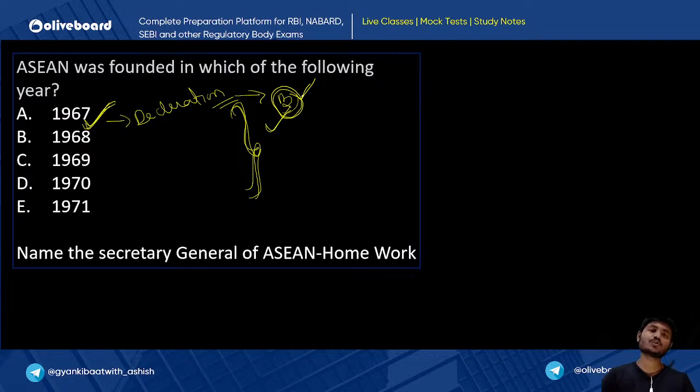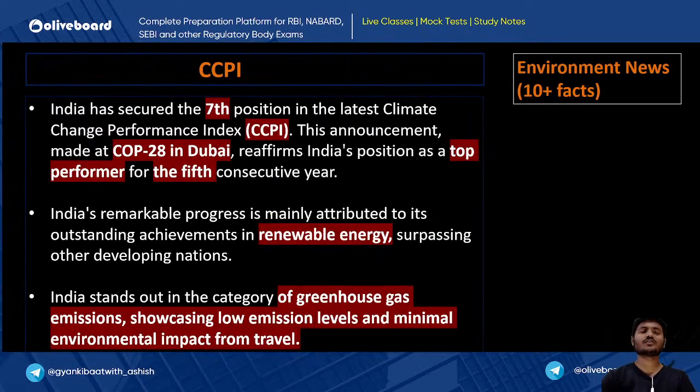Now, you will be able to remember these facts only if you are writing it, searching it, googling it, and forcing your mind to recall these things. So just do these things, okay? Let's go, name the Secretary General of ASEAN. Just write the name of the Secretary General in the homework, okay?